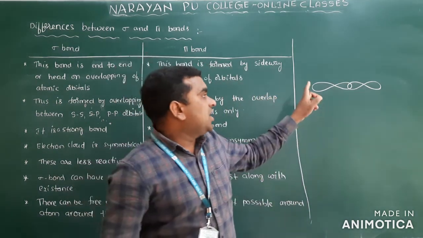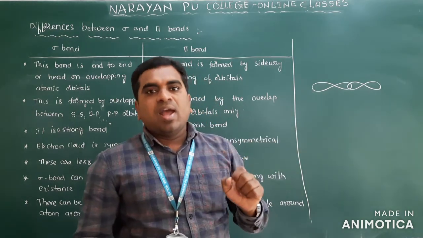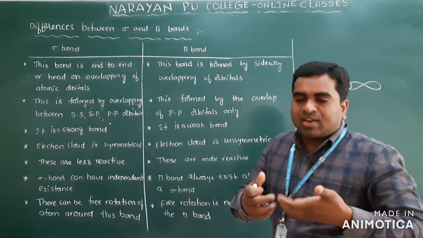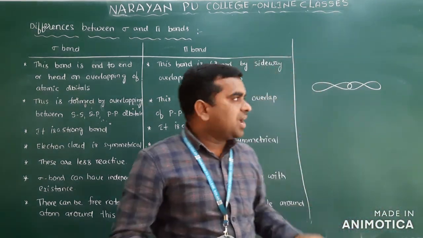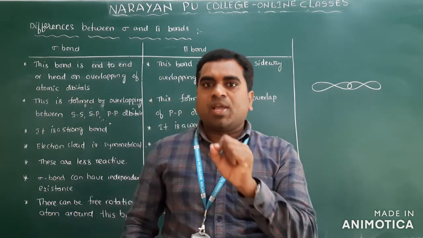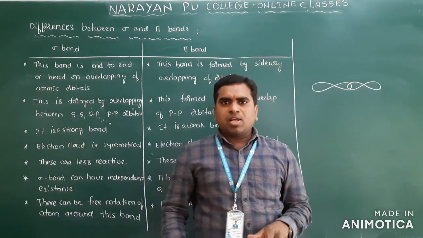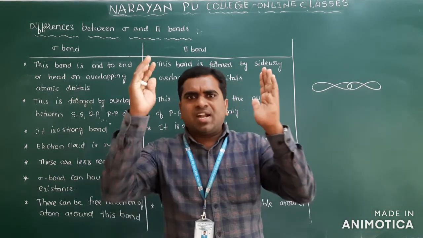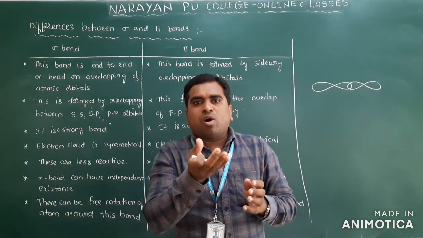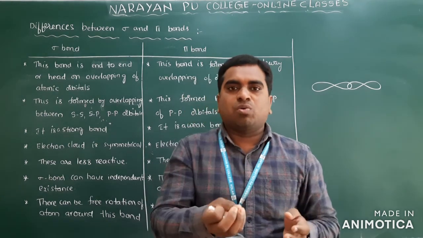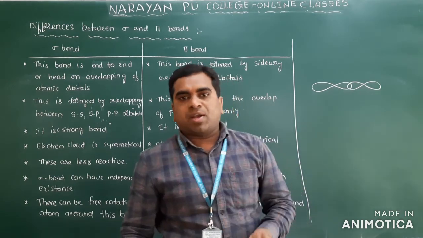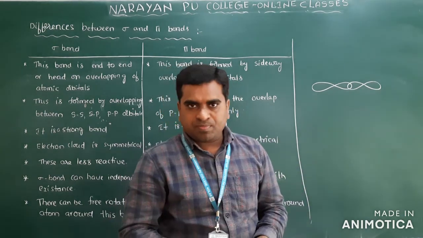So that's why a sigma bond is always stronger than the pi bond, because sideways overlapping is not that effective. There is a small extent of overlapping, so the bond is weak.